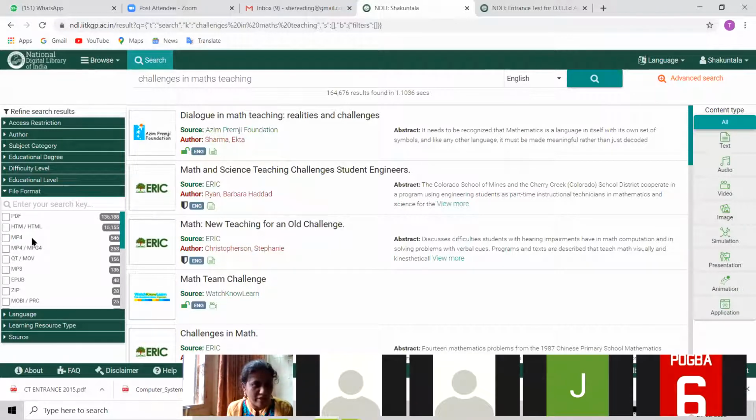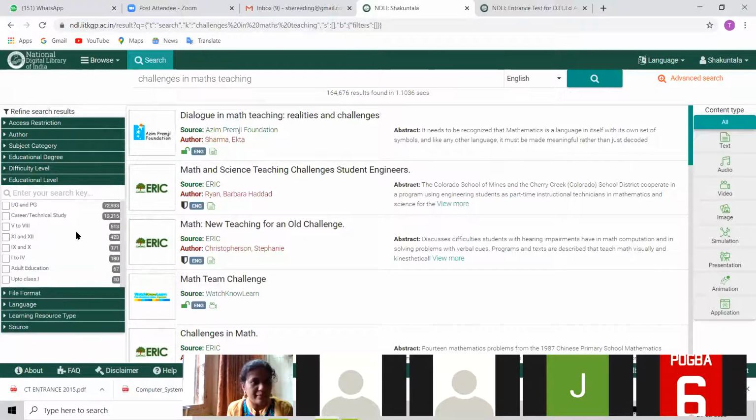Let's see the file formats. All these file formats are available. You can choose whatever you want and select. Suppose you want challenges in teaching mathematics at a very basic level, then you can see the standard-wise options given, because the understanding level of a 4th grade child and a 10th grade child is different. So they should get whatever information is relevant to their understanding level. So you can limit by their understanding level